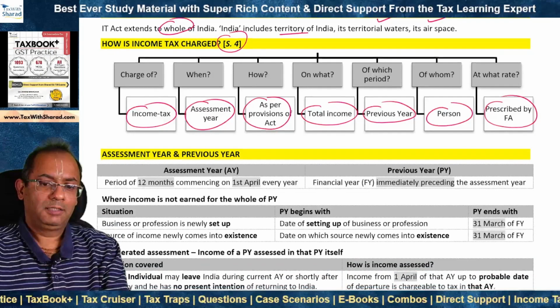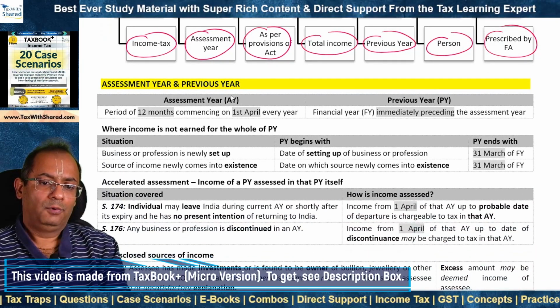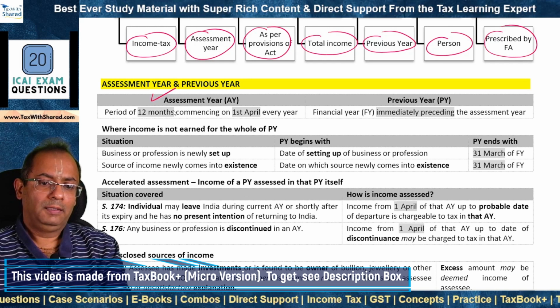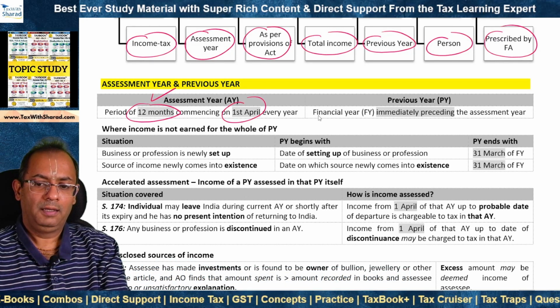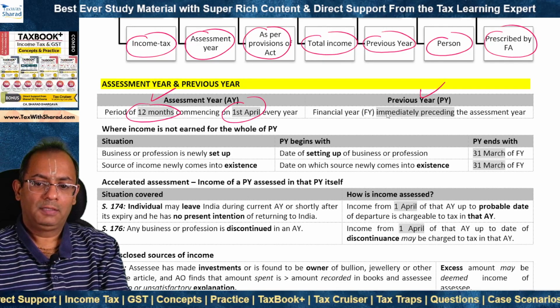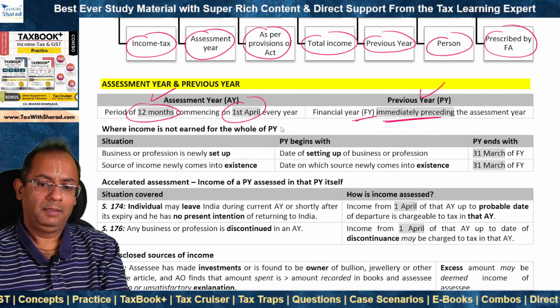So income tax is charged when? It is charged in the assessment year. Right? What is the meaning of assessment year? The assessment year is a period of 12 months commencing on 1st of April every year. And what is the meaning of previous year? It is the financial year immediately preceding the assessment year.